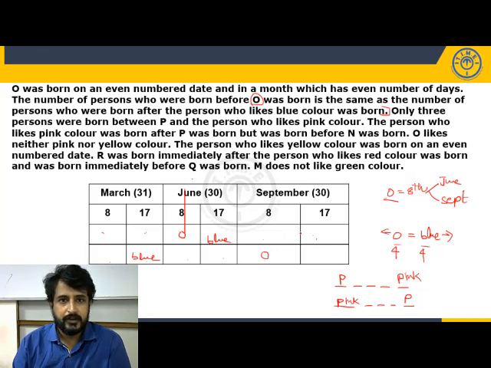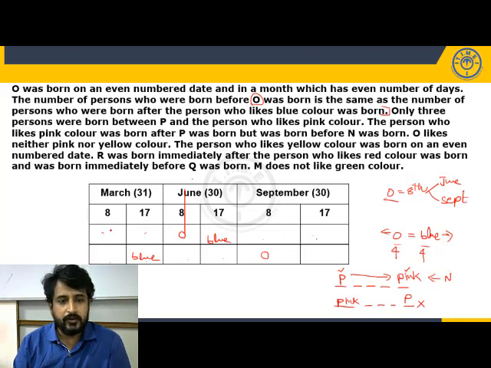What is the next point? The person who likes pink was born after P was born. So pink was born after P was born, so this case is valid. So the second case is ruled out. And what is given? The person who likes pink was born after P was born, but before N was born. So pink is born before N was born.